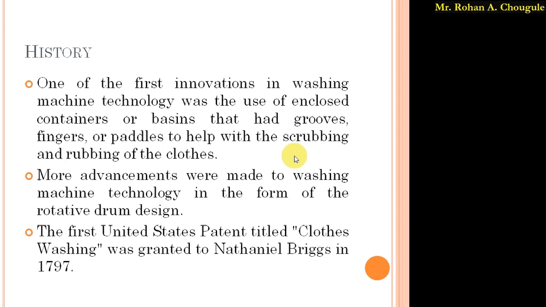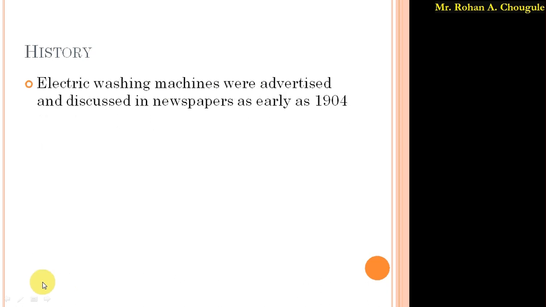But as more advancements were made in washing machine technology, we now have the rotating drum design. Then the first United States patent under the category of washing machine was granted to Nathaniel in 1797. Then in the early 1900s, we got the electrically operated washing machine.